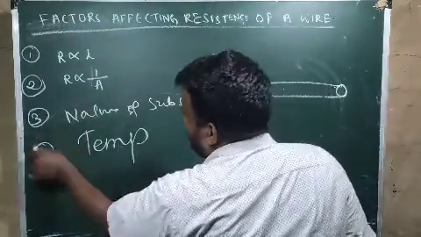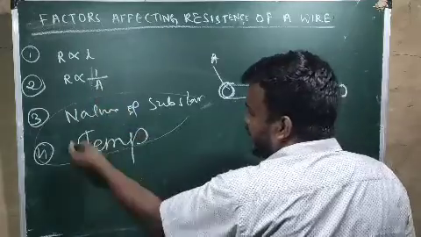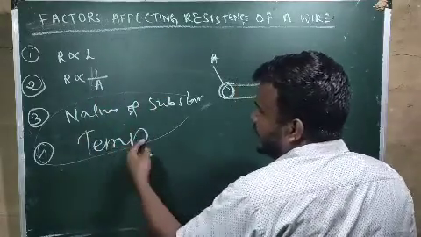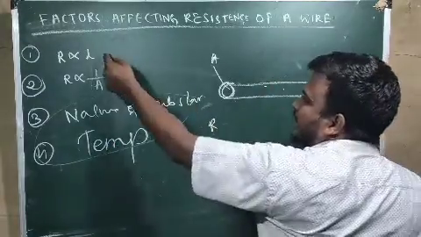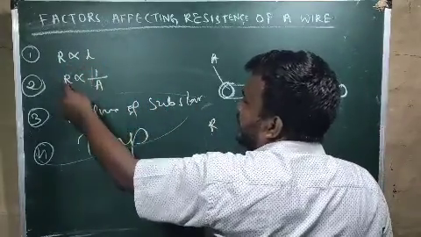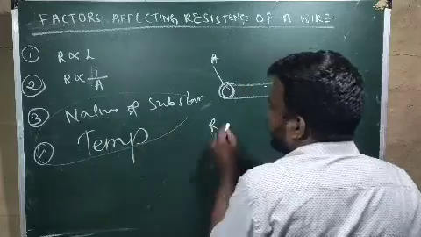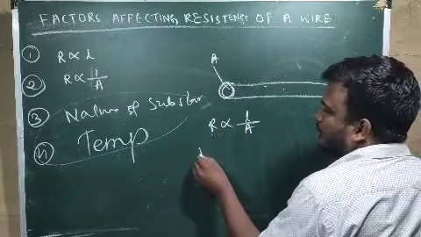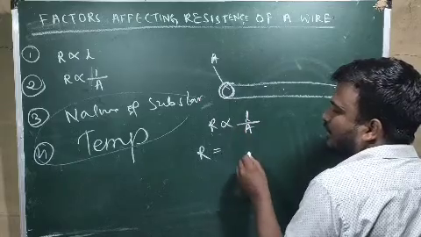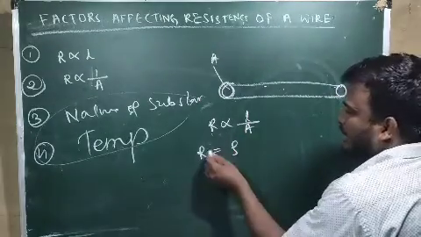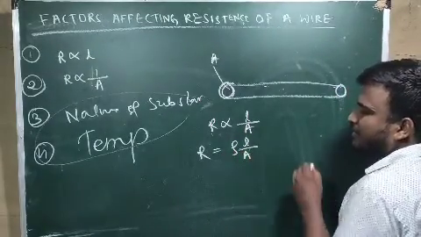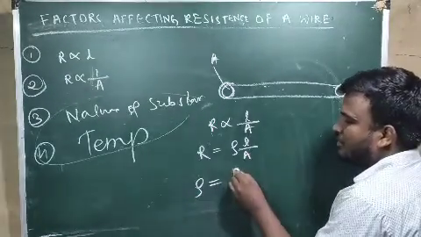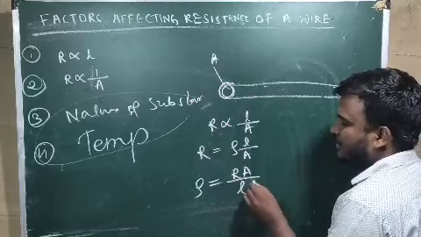So not neglecting these two, if temperature is constant, that means R is proportional to L and R is also proportional to 1 by A. If you combine them, it will be L by A. So if you remove this proportionality sign, one constant will be there, that constant is rho. So R equal to rho L by A. So from here, rho will be equal to R A by L.